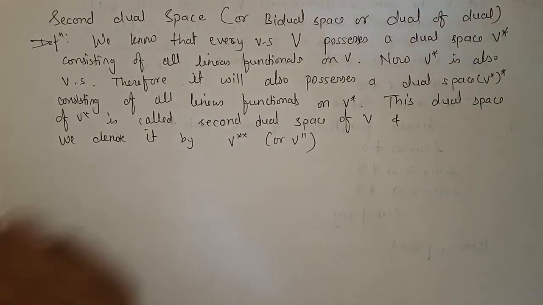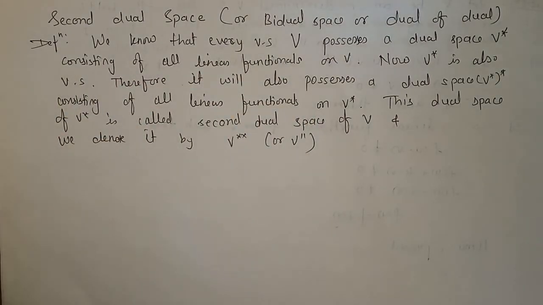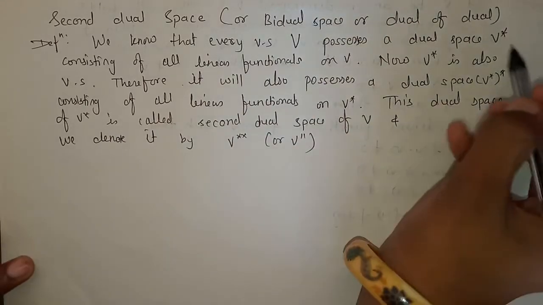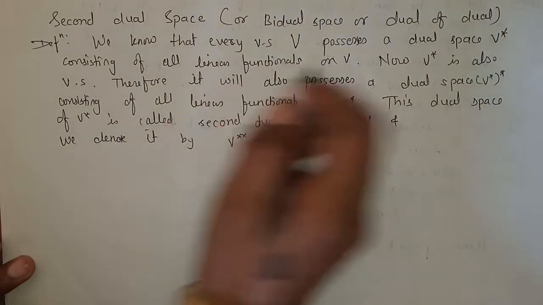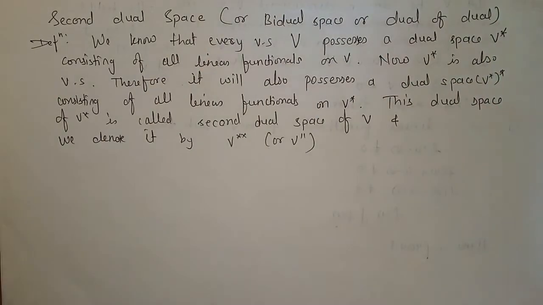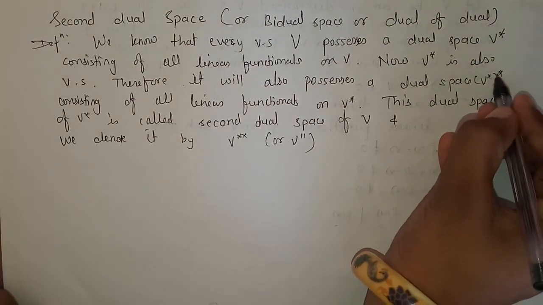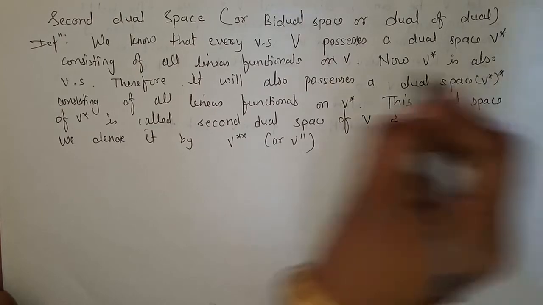Now what exactly does it mean? We have seen earlier that if we have any vector space V, then it possesses a dual space. We are giving it the name V star, which is the set of all linear functionals. We have also proved that V star is a vector space, so it will behave like V only. So it also has a dual space, denoted by V double star. So it is a second dual.